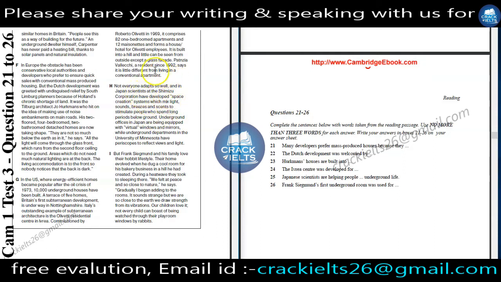That means they adapt. They are helping people to adapt to underground life. And that's why we will write "adapt to", because we cannot write "adapt so". It is grammatically incorrect. So Japanese scientists are helping people adapt to underground life.